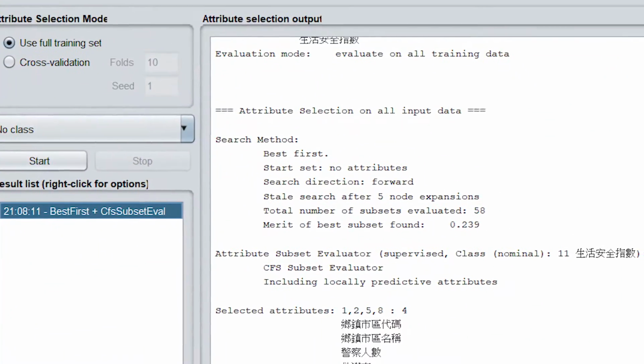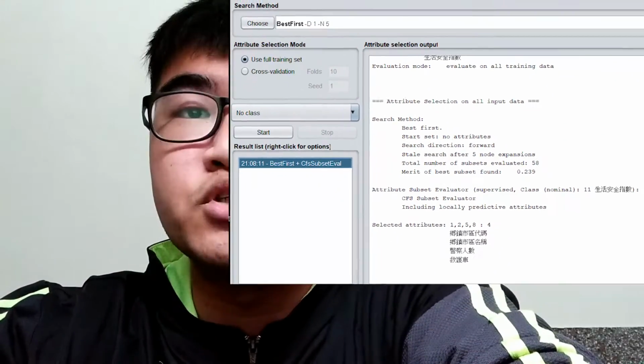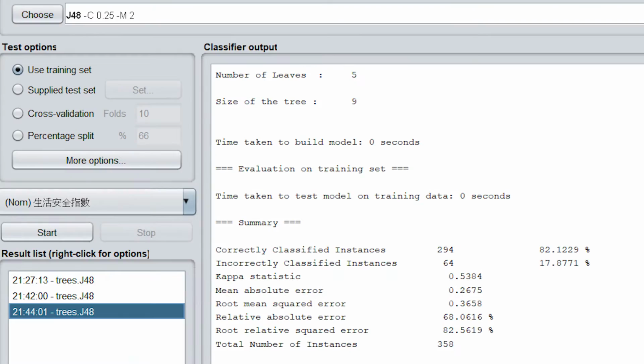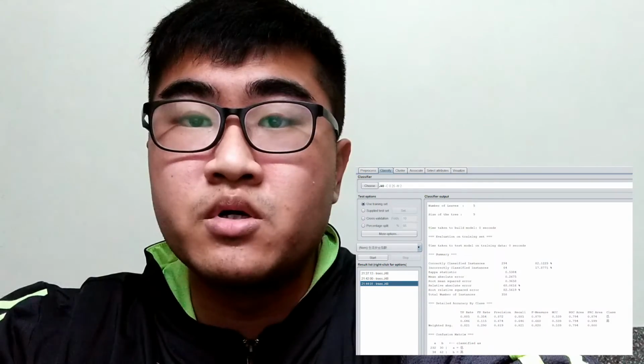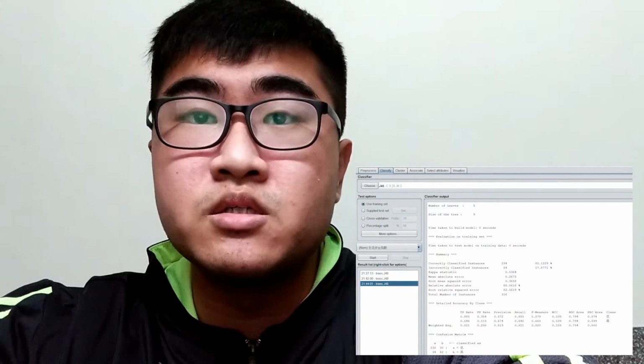The best choice for CFS results is the township city code and township city name, number of police officers, and number of the ambulance. The result is that the correctness rate is 82%, and the leaf number is 5, and the tree size is 9.